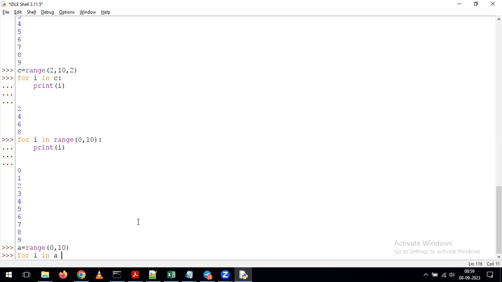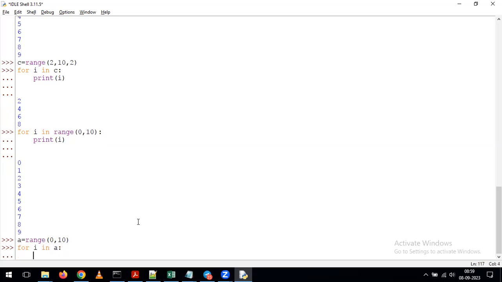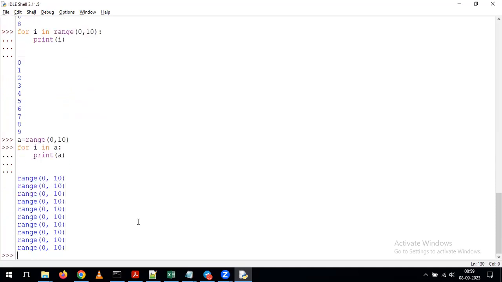For i in a, you give print of a. See, if you are giving the print of a, what is going to happen? What is the meaning of a here? This is the value we defined. So if you are giving the print of a, what will happen here? It gives the definition of the a variable. So as part of a, you defined it as a range of 0, 10.